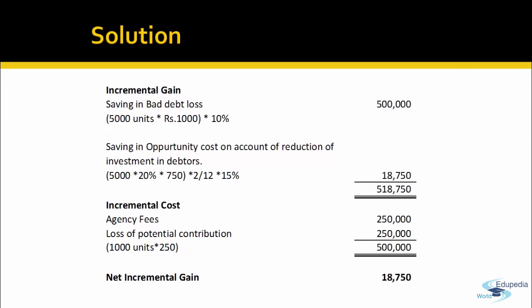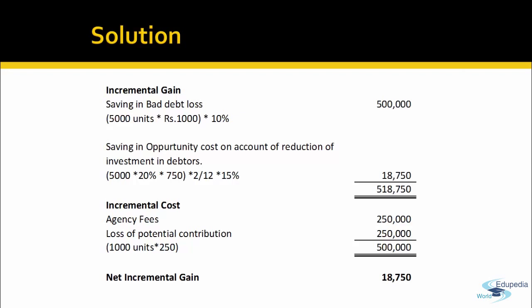First, there will be a saving in bad debt. 5000 units are being sold and it is estimated that 10% will be bad debt, and the selling price per unit is 1000. So for 500 units into 1000, 5 lakh rupees is the sale value which the company could incur as a bad debt loss. But if the credit agency identifies those debtors, there will be no bad debt. So there is a gain of 5 lakh saving on bad debt loss.